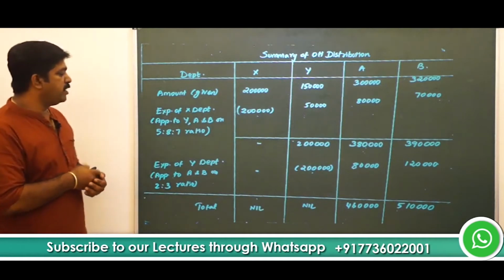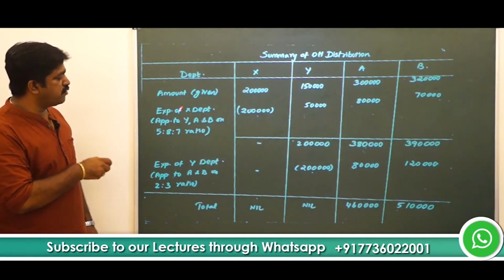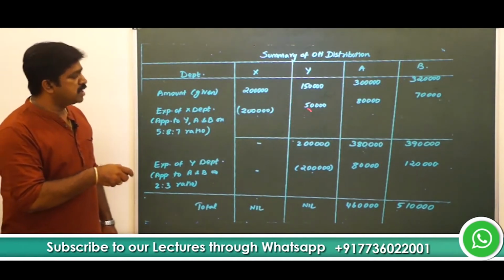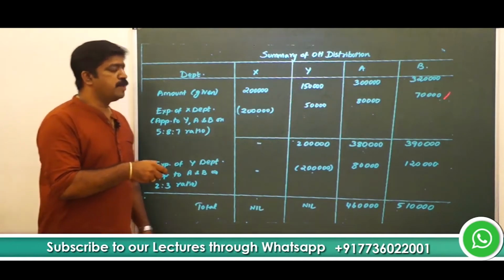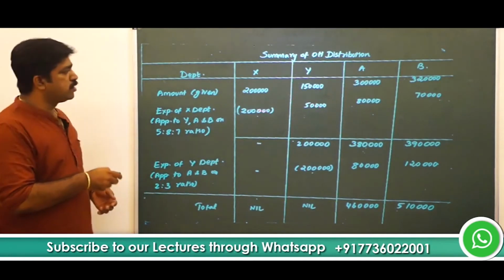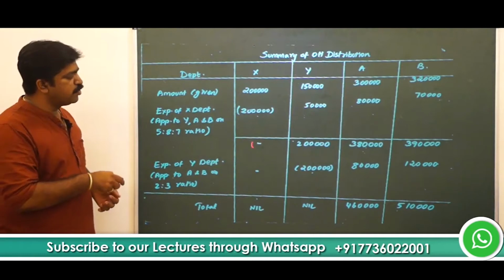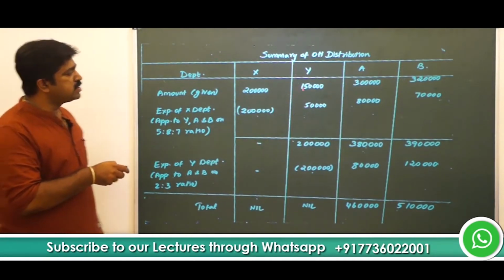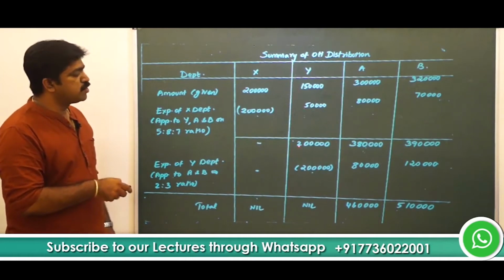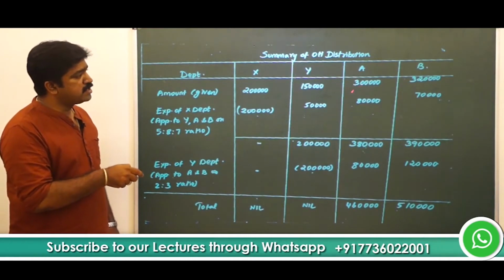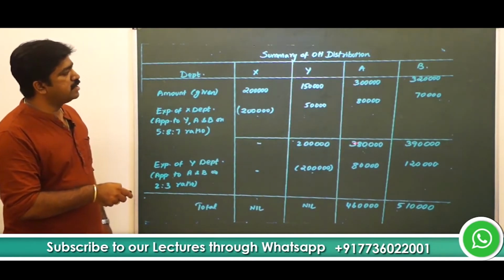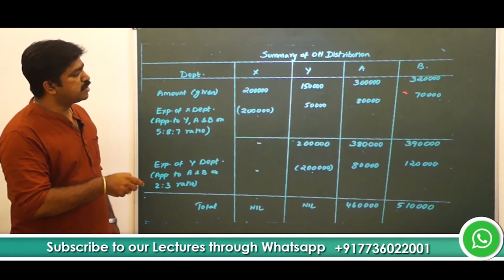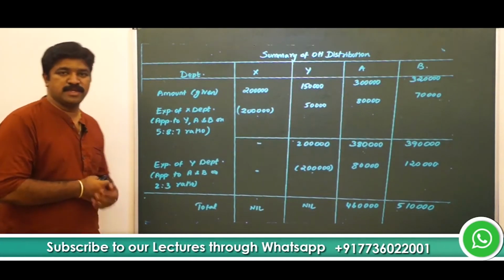So here what we have done, we have apportioned the expenses of department X to service department Y and production departments A and B. Now let us total. For X it is going to be 0 because 2 lakh minus 2 lakhs. For Y it is 1,50,000 plus 50,000, so 2 lakhs. For A it is 3 lakhs plus 80,000, 3 lakh 80,000. For B it is 3 lakh 20,000 plus 70,000, 3 lakh 90,000.